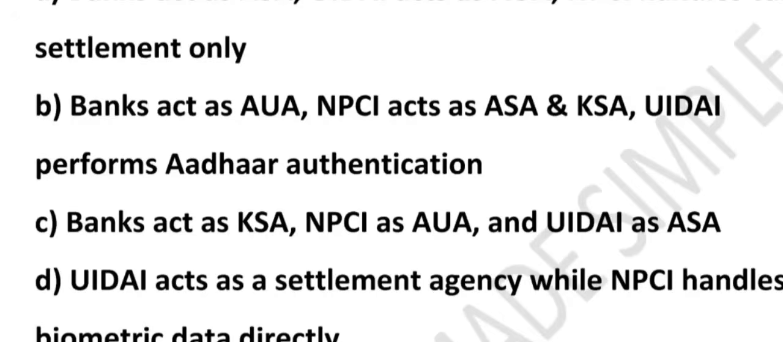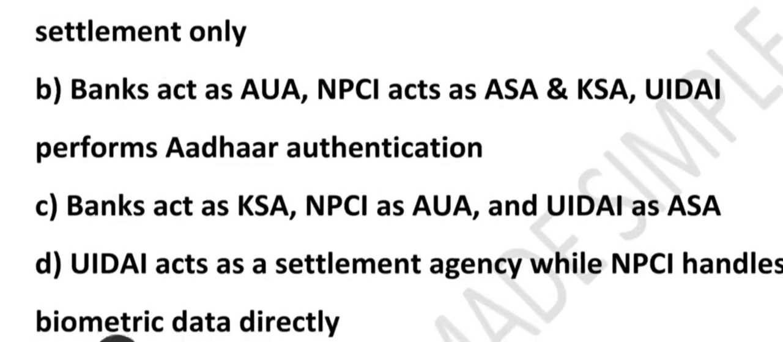NPCI acts like both ASA and KSA. ASA means it passes the request securely to UIDAI, and KSA means it helps in Aadhaar based KYC. And if we talk about UIDAI, it does the actual matching of the Aadhaar number and the biometric and sends the bank a yes or no. So this matches the real AEPS process, right?